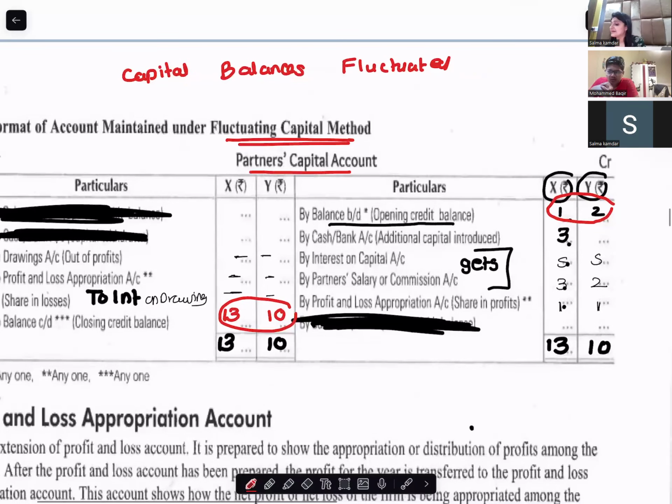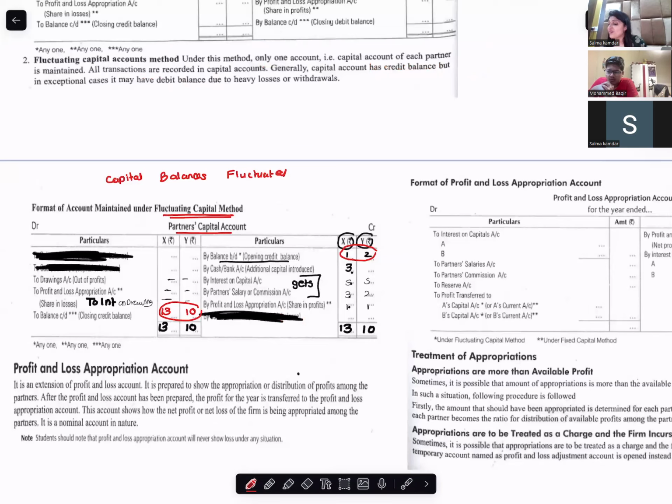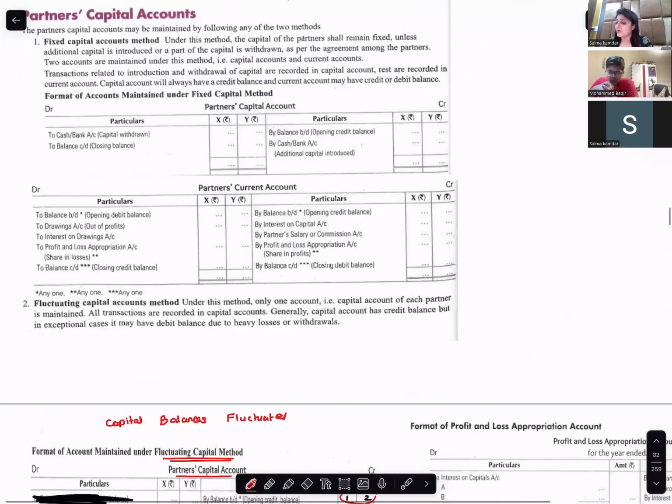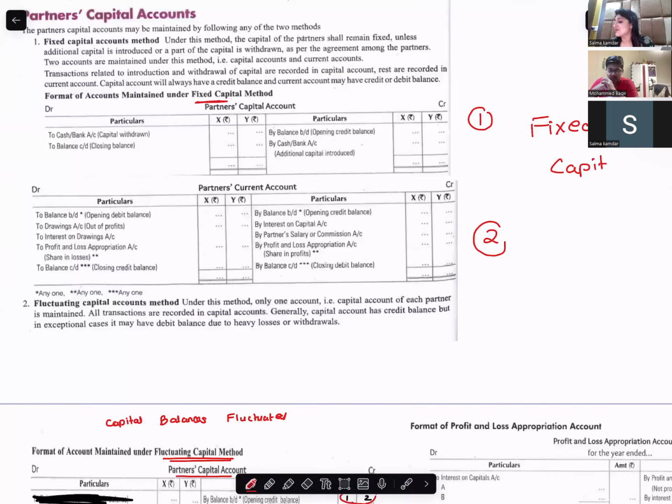But if the partners don't want their balances to fluctuate at all. They want the capital account balance to remain fixed. They don't want the capital account balance to change at all. In that case, they prepare two accounts for the capital. One account is called the capital account. Second account is called the current account. So this is done when the partners decide to keep their capital account balances fixed. So this is fixed capital account method.